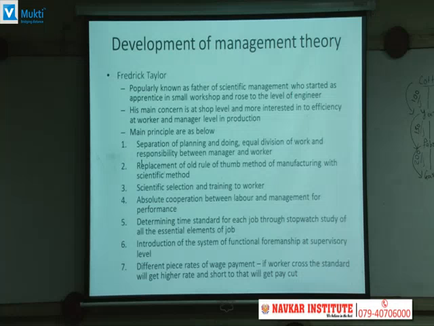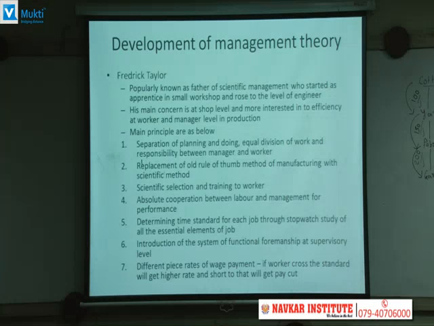The selection should be scientific, on the basis of skills and traits, and training also on the basis of the job. Then absolute cooperation between labor and management for performance. It is not like whatever management says, workers are supposed to accept that goal. There must be cooperation about the performance and performance goals.